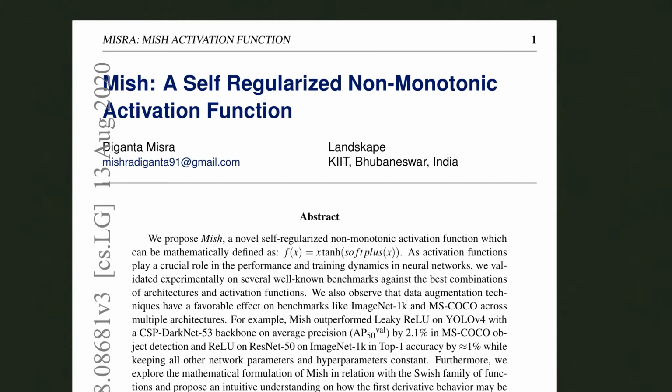Mish, which is another activation function that was recently proposed in order to enhance the performance of deeply connected neural networks. An extremely short summary of this paper is that Mish is an activation function defined as x times hyperbolic tangent of softplus of x. And it proposes some advantages such as increased convergence rate and more robustness to the alterations in the input due to noise and things like that.